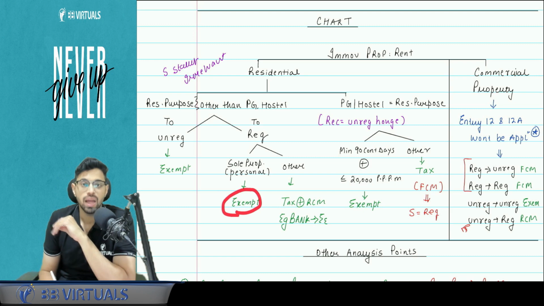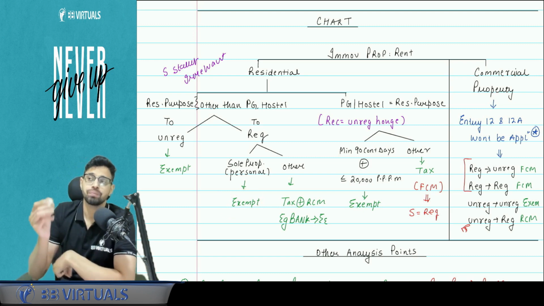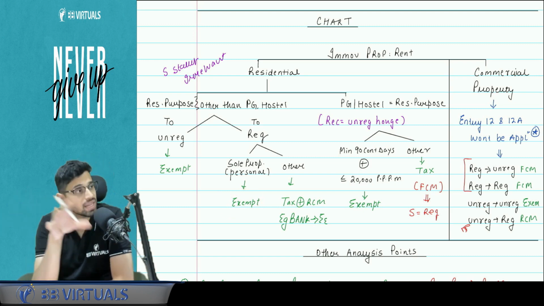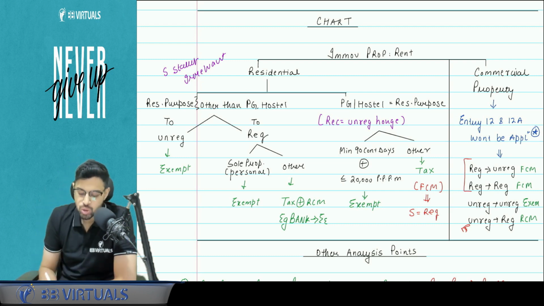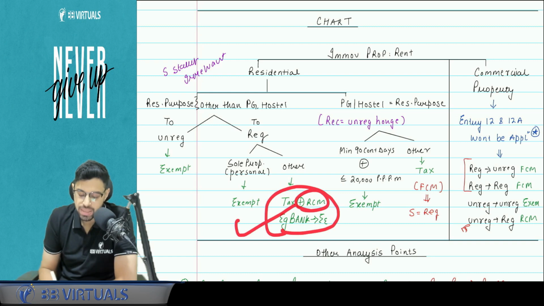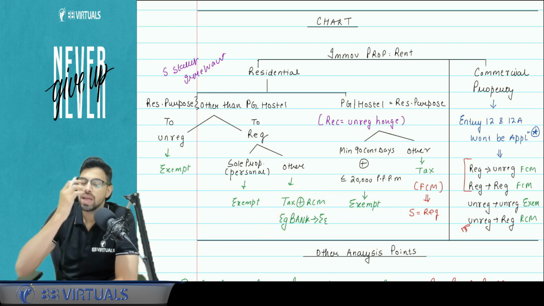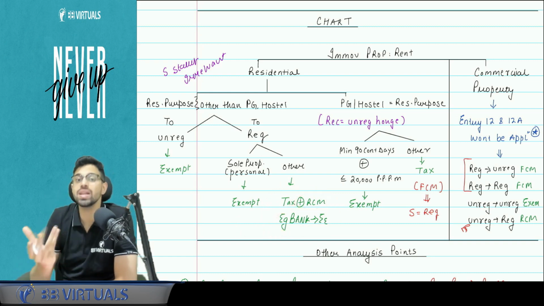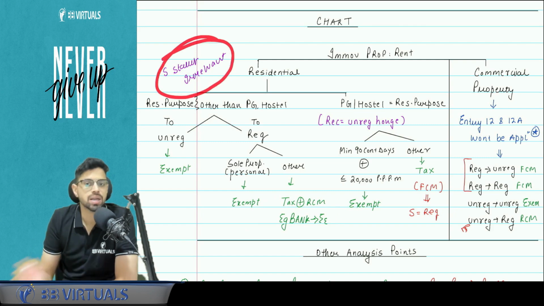We will exempt it. But if it is any other case, for example, HDFC Bank has taken a flat on rent for the purpose of stay of its employees. So bank is a registered person and it is not a sole proprietor. So in that case, tax will be applicable and RCM will be applicable. Okay. Sir, who is the supplier here? Means who is the landlord? It does not matter. Supplier status is irrelevant.